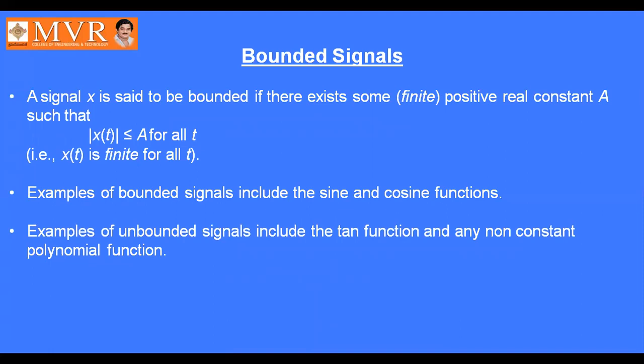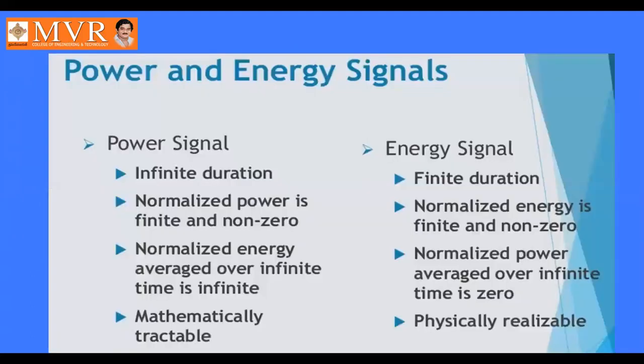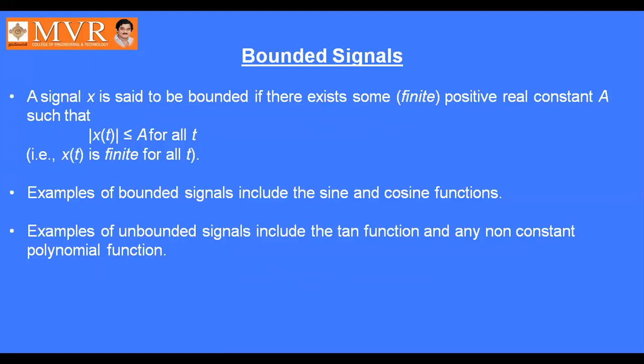Next, examples of unbounded signals include the tan function and any non-constant polynomial functions. Unbounded signals are tan functions, and bounded signals are sine and cosine functions.